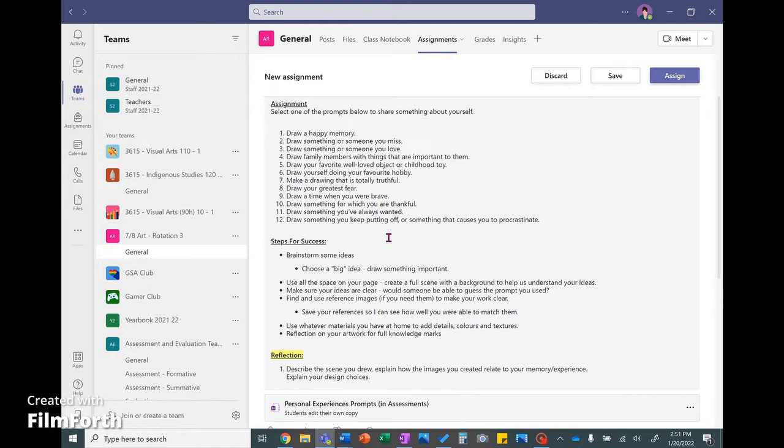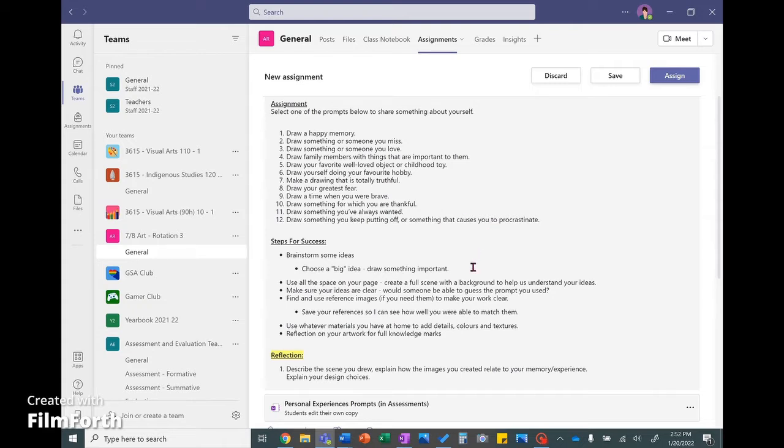Here's some steps for success. Brainstorm some ideas. What could you draw for a happy memory? What could you draw for something that's totally truthful? Think about what you might draw for each of these prompts and pick the one that's best suited for your drawing ability. Also, try to pick something that's a big idea.